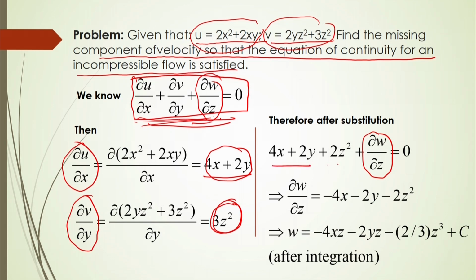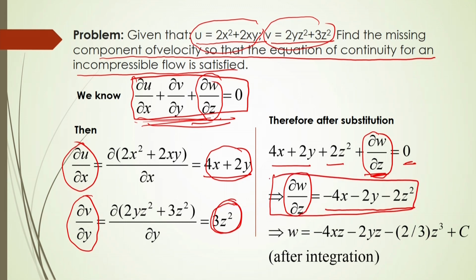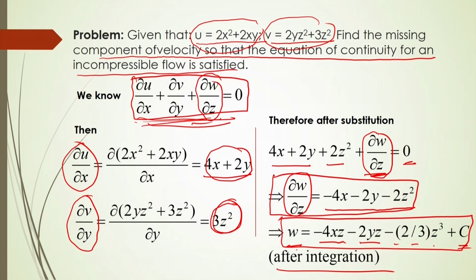So, since this is known and this is unknown, and of course it will be equal to 0, and after simplification ∂w/∂z will come minus 4x minus 2y minus 2z square here. So, from this equation if you integrate it, then you can get w will be equal to minus 4xz minus 2yz minus 2/3 z cube plus constant here. So, after integration you can get this w, that is the velocity distribution in the z direction. So, this will be your final equation.